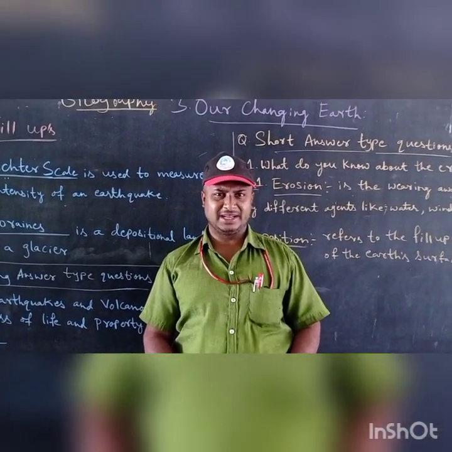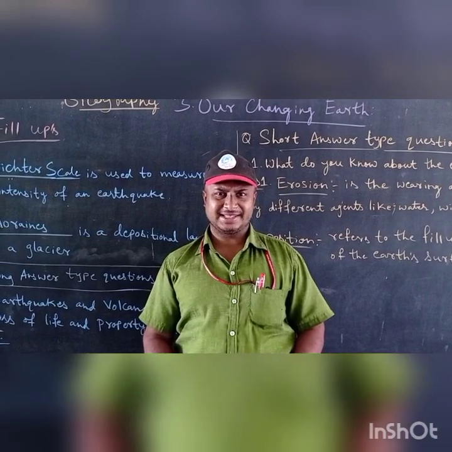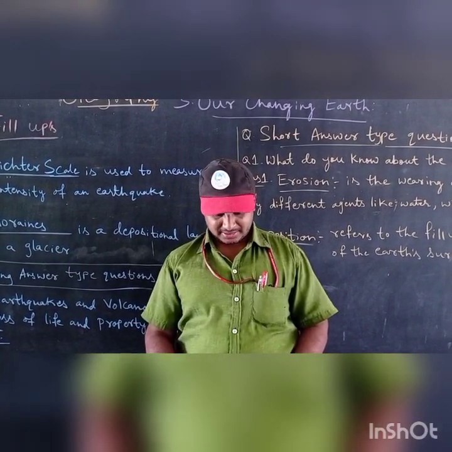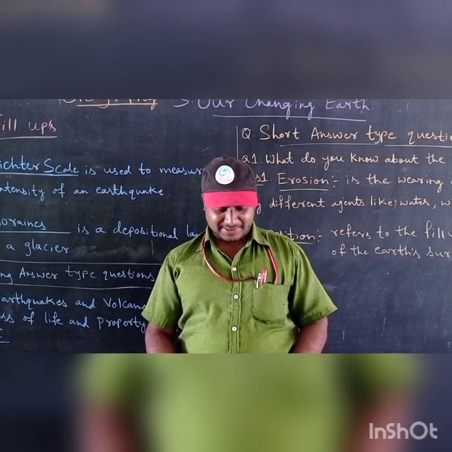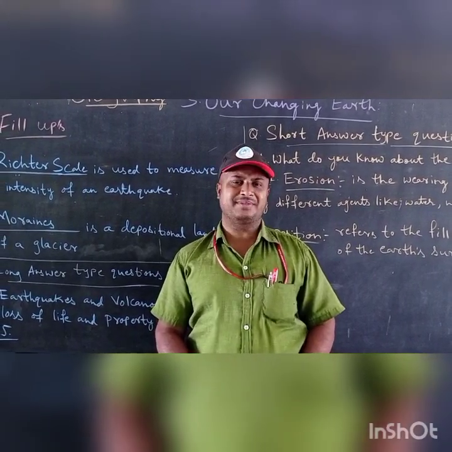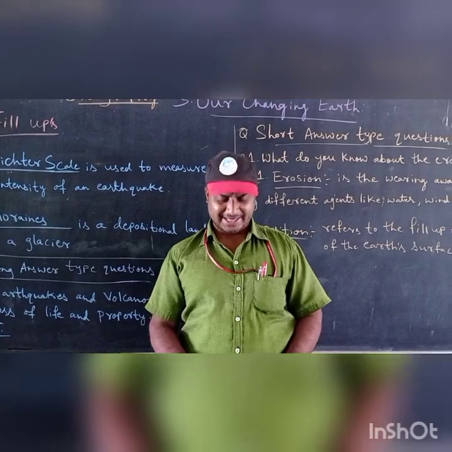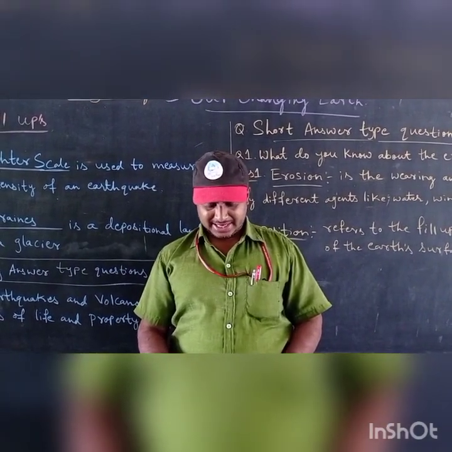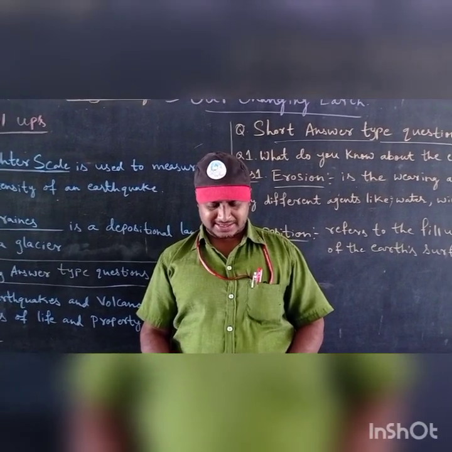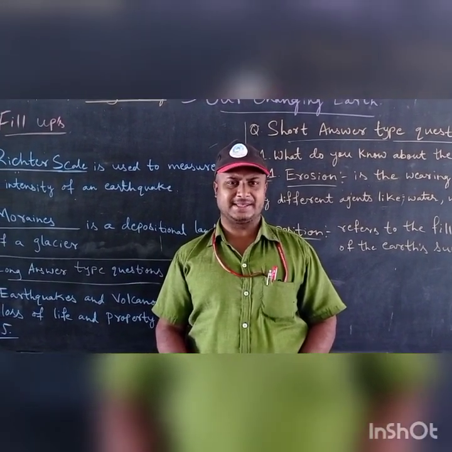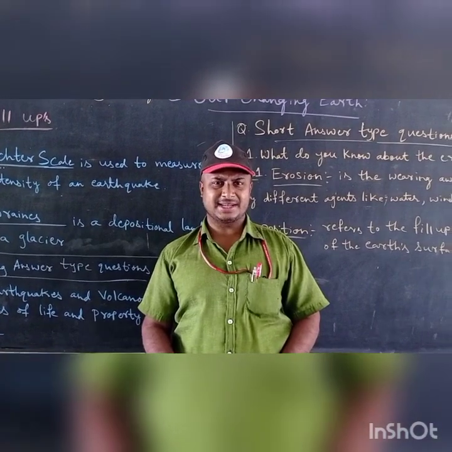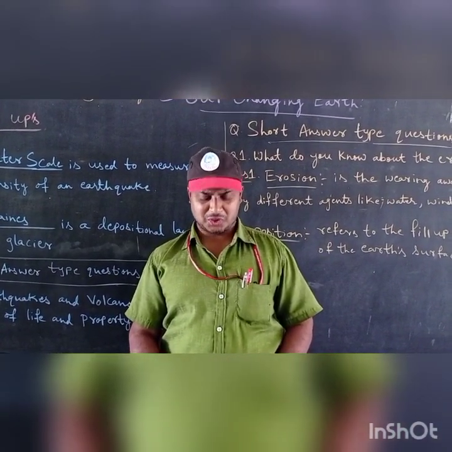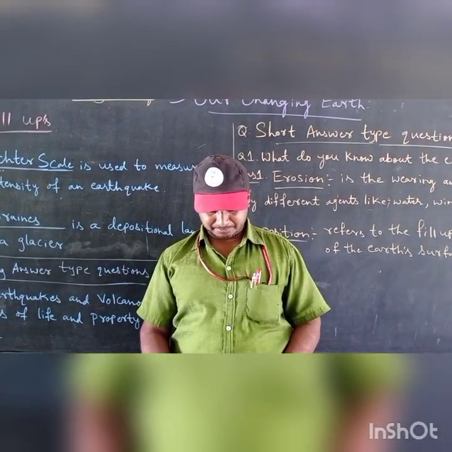Second point, they can occur any time of the year. Third, you write, these natural hazards are caused due to the sudden movement of the lithospheric plates.